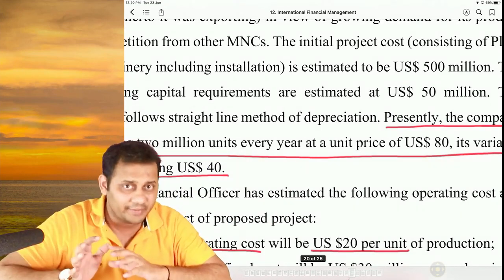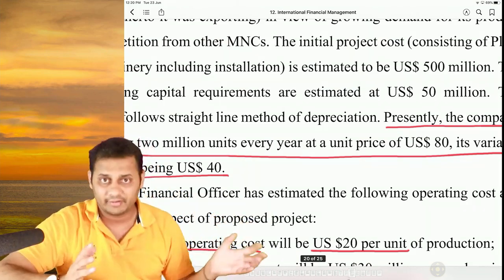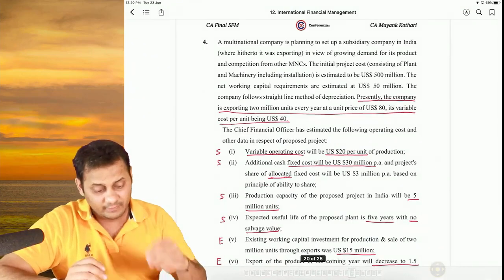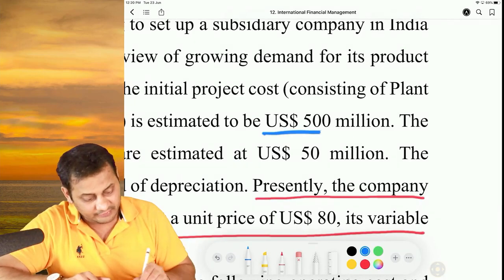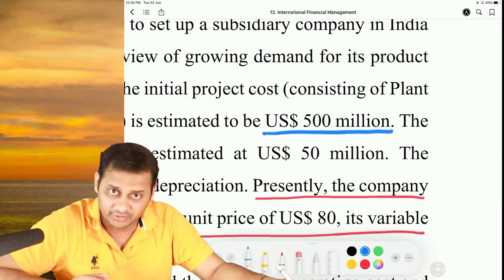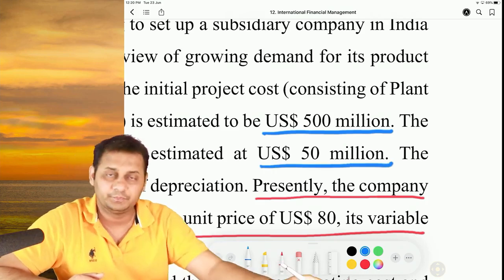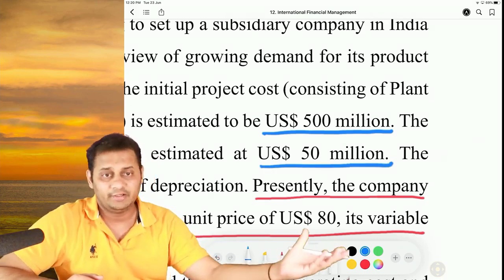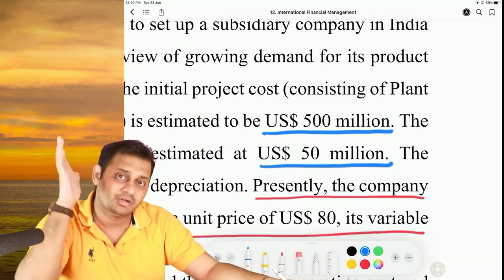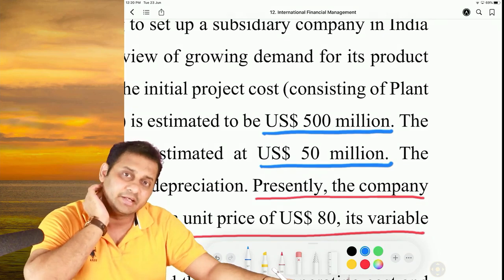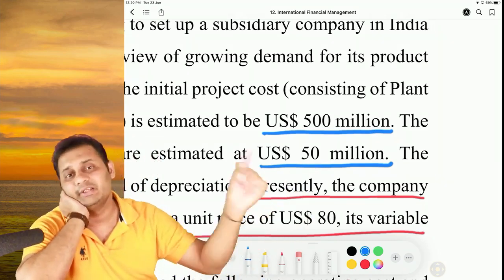But if we stop exporting and start a subsidiary, first of all we will have to set up a plant. So in that case there will be some initial investment which will be of $500 million, and then the working capital will also require $50 million in the beginning. In terms of export, when we were continuing with the export, already $15 million was invested in working capital. But if we start with the subsidiary, the total working capital requirement is 50 million.